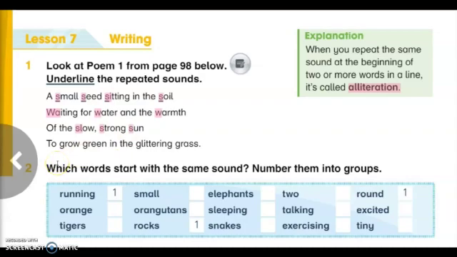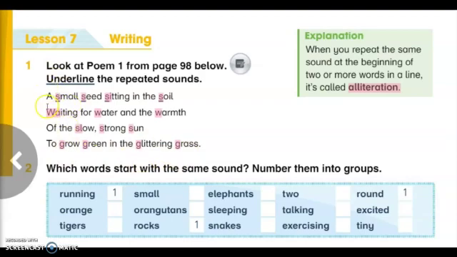Now move to the fourth line. To grow green in the glittering grass. Grow, green, glittering, and the last word is grass. Grow, green, glittering grass.